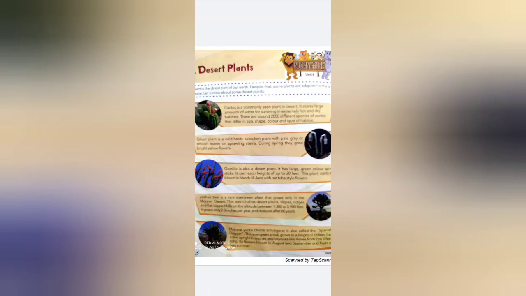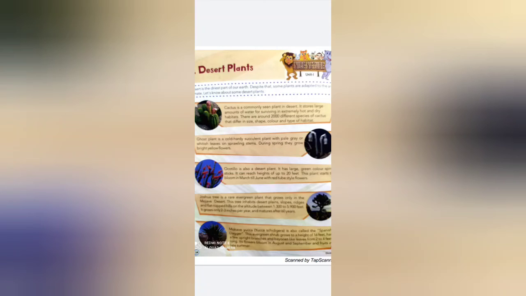I told you about the cactus, a commonly seen plant in desert areas, which stores a large amount of water for surviving in extremely hot and dry habitats. There are around 200 different species of cactus, which are very different in size, shape, color, and habitat.